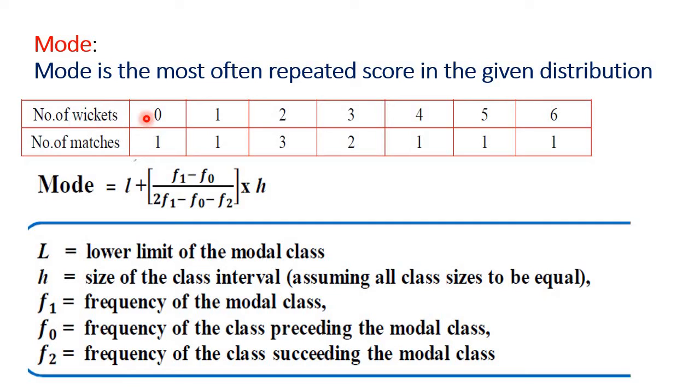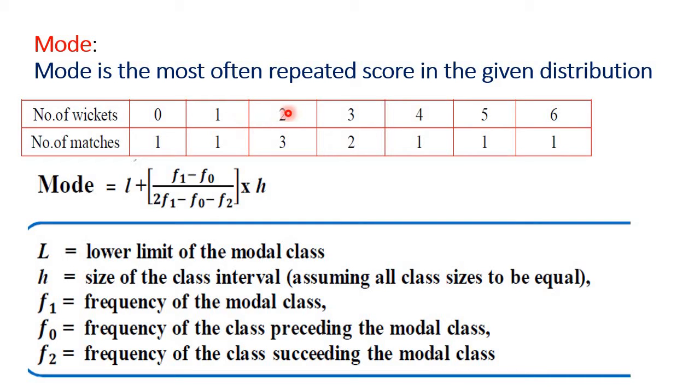The number of wickets 0, 1, 2, 3, 4, 5, 6 is given. In that match, the number of matches is 1, 1, 3, 2, 1, 1. Here, the number of wickets are arranged in increasing order and the number of matches are written.